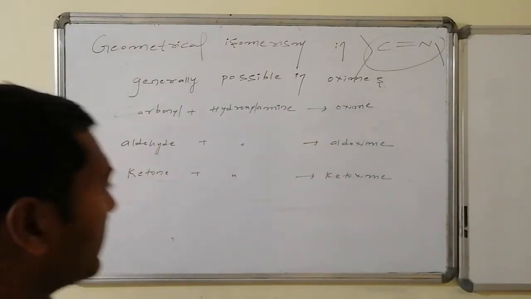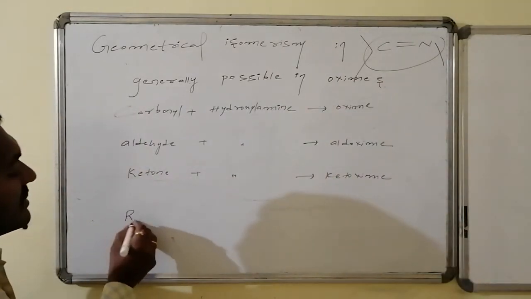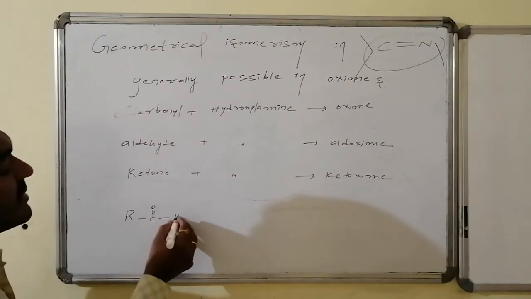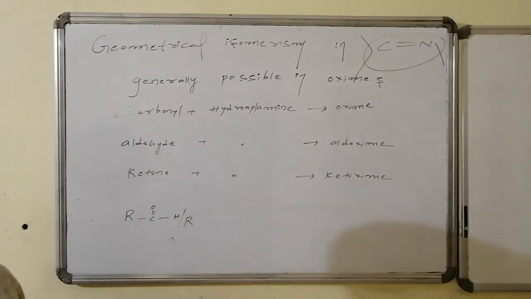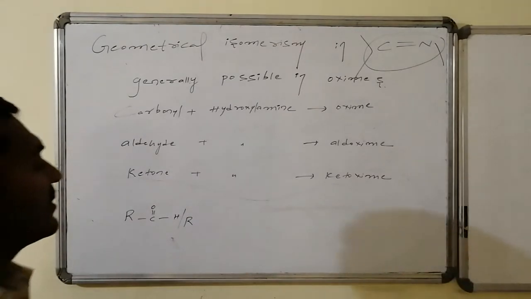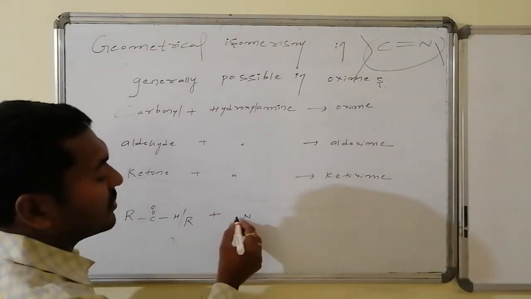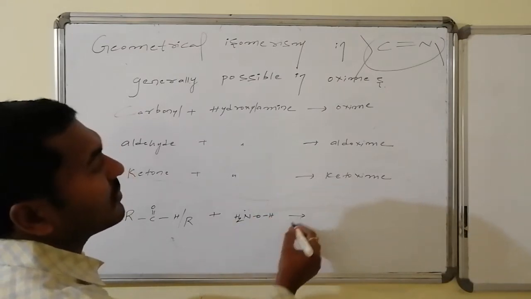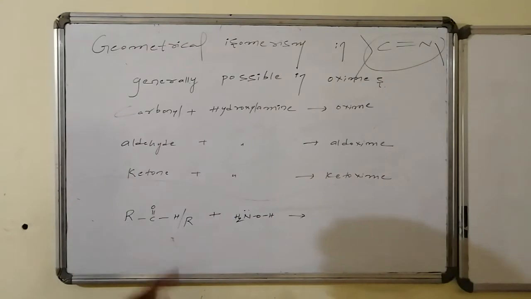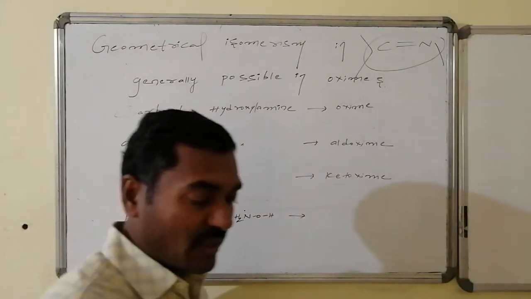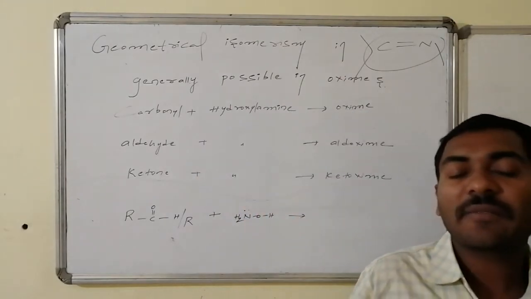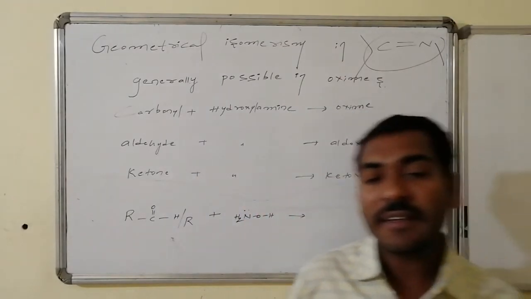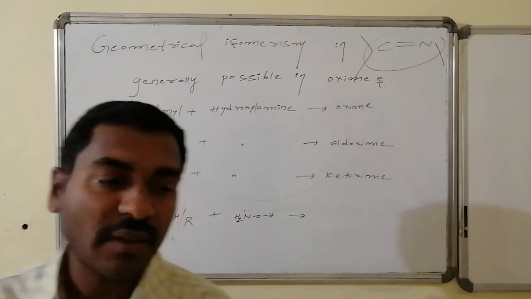As we know, a carbonyl compound is R C double bond O followed by either H or R. If this is H, that is said to be an aldehyde. Aldehyde reacts with hydroxylamine, that is NH2OH, leading to the formation of oxime. If it is aldehyde H, then the corresponding oxime is said to be aldoxime. If it is a keto compound, the corresponding formed oxime is said to be ketoxime. Thus, we have two varieties of oximes.